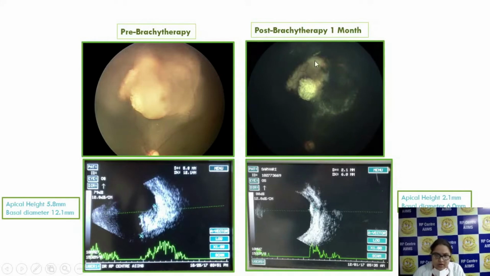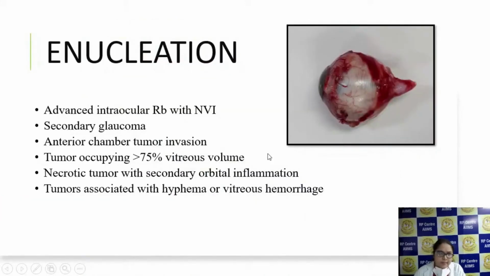Enucleation has always been the primary modality in group E retinoblastomas, with NVI, secondary glaucomas, and anterior chamber tumor invasion, or tumor occupying more than 75% of vitreous volume. If the tumor is necrotic with secondary orbital inflammation, we opt for enucleation. For tumors with hyphema or vitreous hemorrhage, we can also go for enucleation.